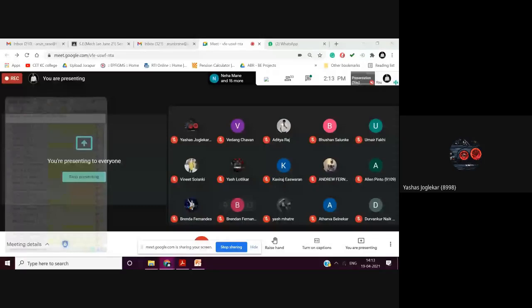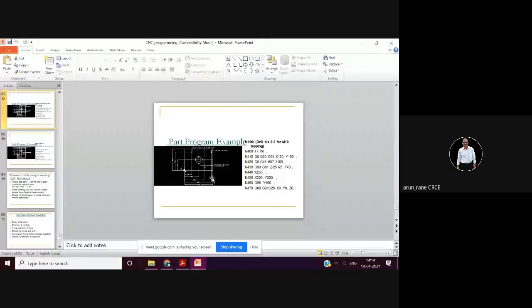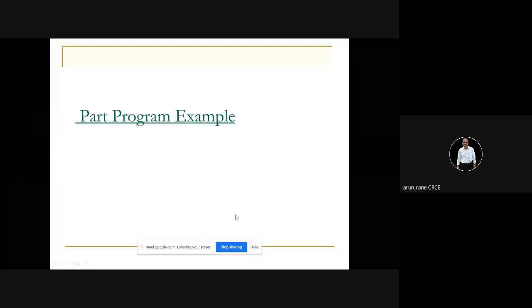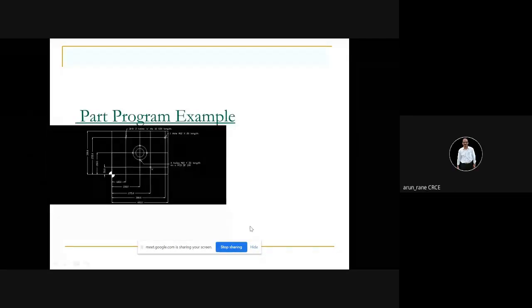Is this visible? So I will give you 5 to 10 minutes. One student will draw this sketch, another student will draw the turning sketch. I have made only this screen visible. For the turning sketch you can refer to your assignment and draw. Let me see how much you understand.